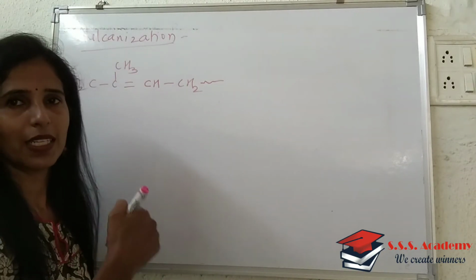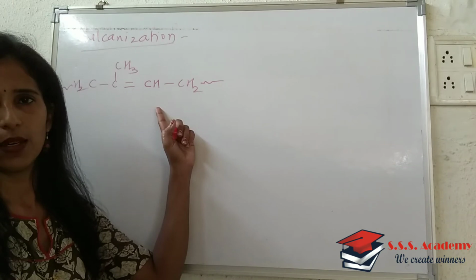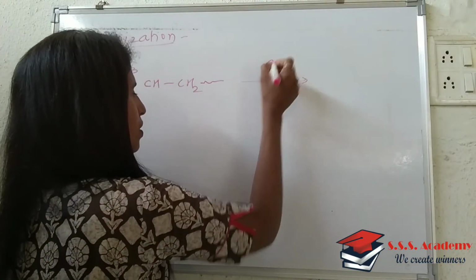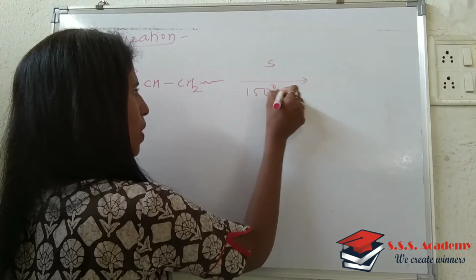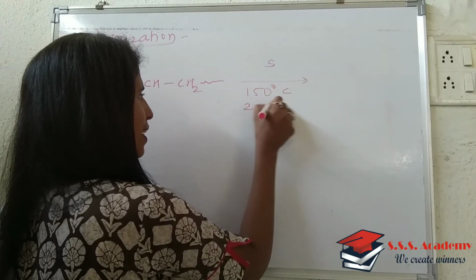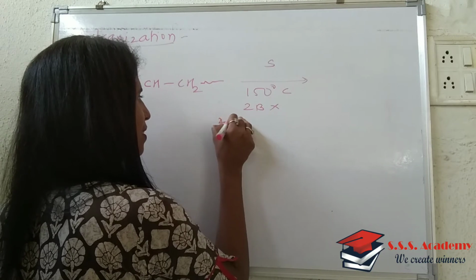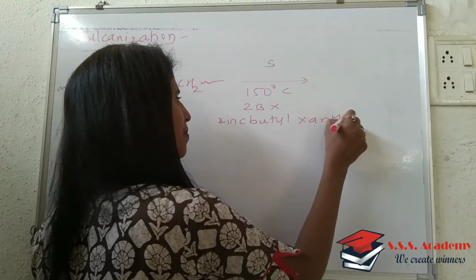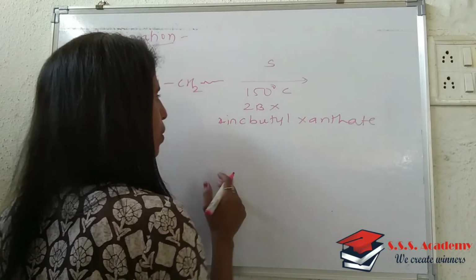As I told you in the last lecture, this is the structure we have seen. To that we add sulfur. Sulfur is taken, the temperature condition is 150 degrees Celsius, and ZBX, that is zinc butyl xanthate, is taken. Okay, what will happen?